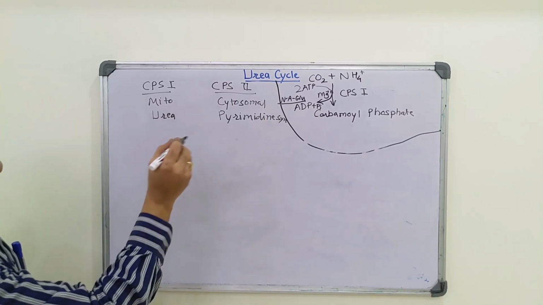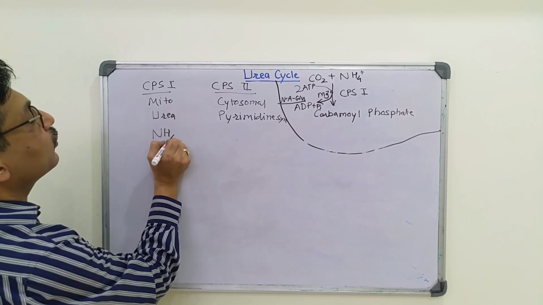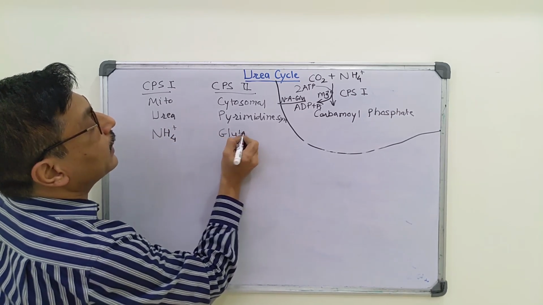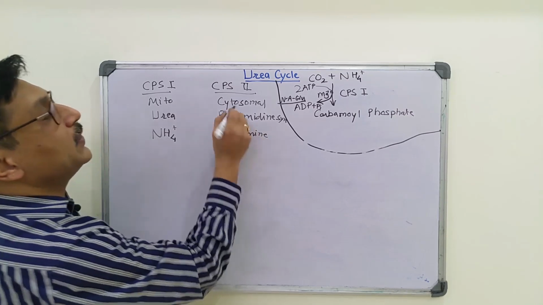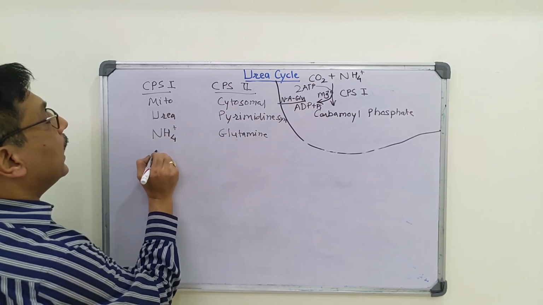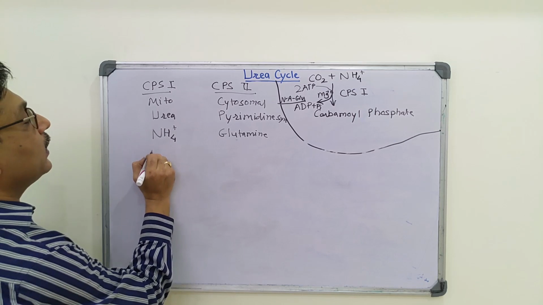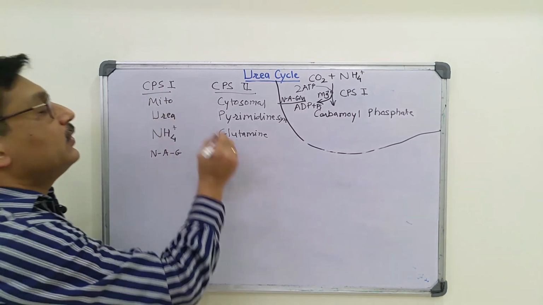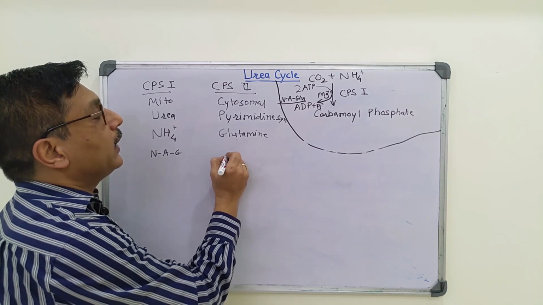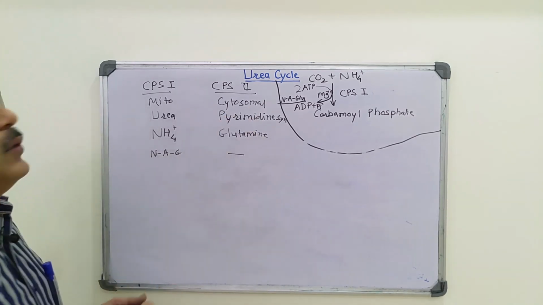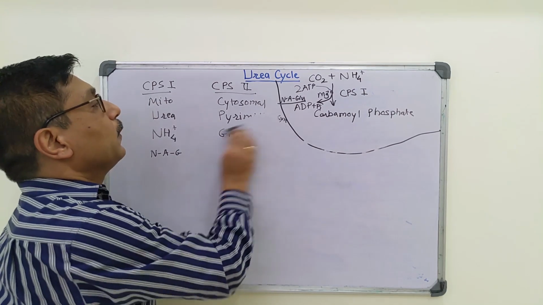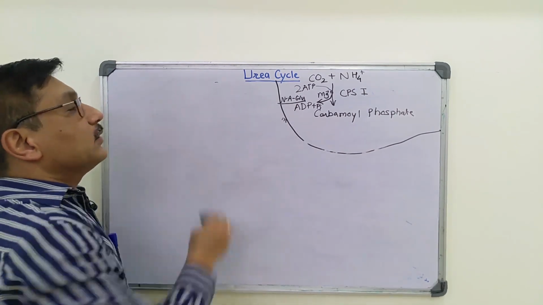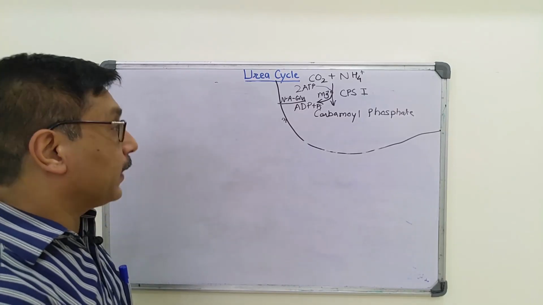Nitrogen donor is ammonium ion in case of CPS1, whereas glutamine acts as the nitrogen donor in CPS2. Allosteric activator required is N-acetyl glutamate in case of CPS1, whereas CPS2 does not require any activator. These are the differences between CPS1 and CPS2. So, this is step 1 of urea cycle.